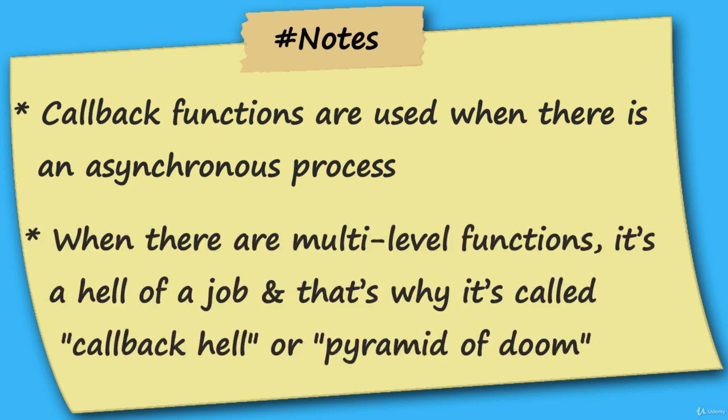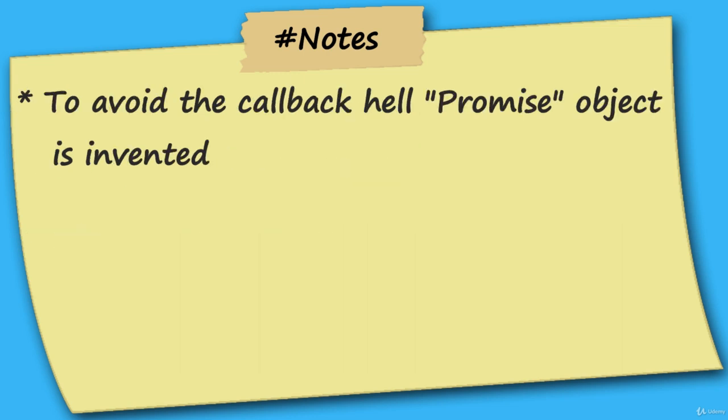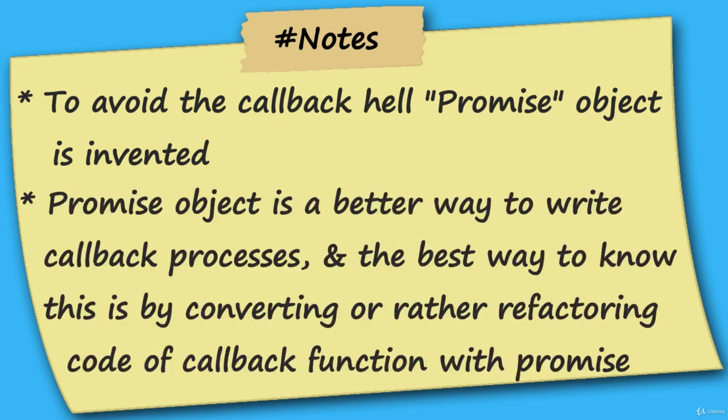But when there are multi-level functions, it's a hell of a job, and that's why it's callback hell or pyramid of doom, which we saw in the previous section. And to save you from this hell, the promise object is invented. So in a very simple language, promise object is a better way to write those callback processes.